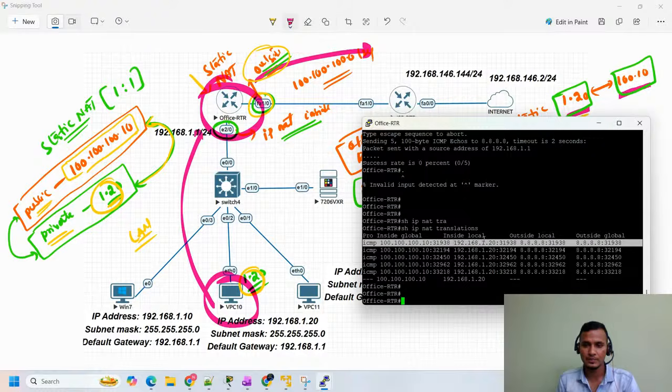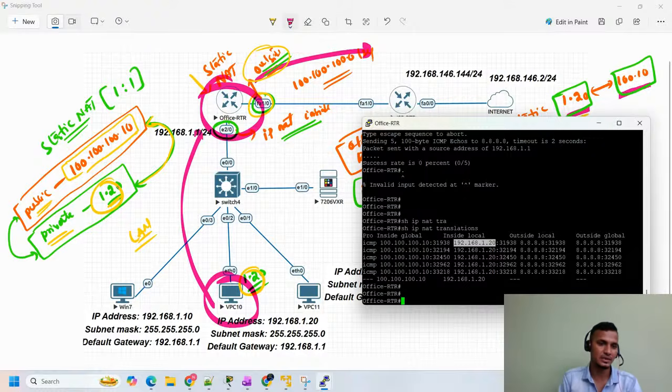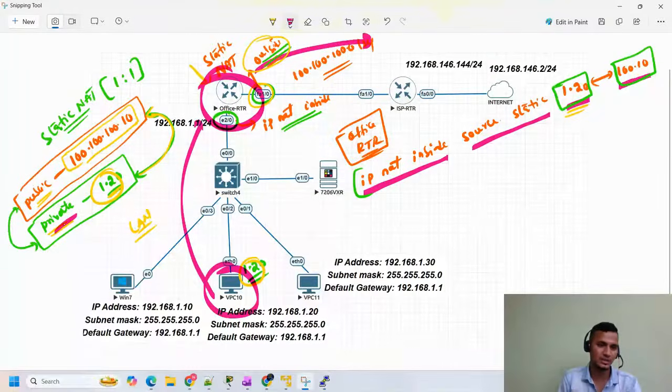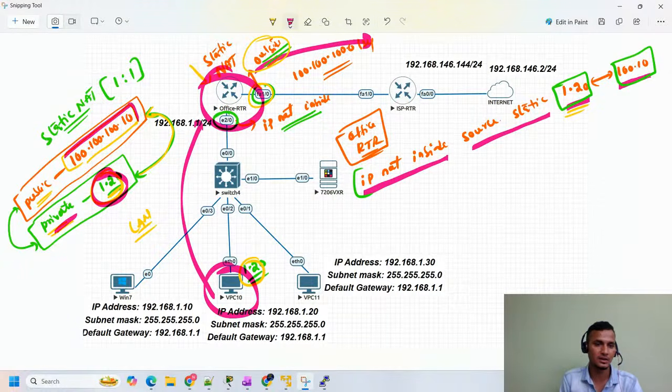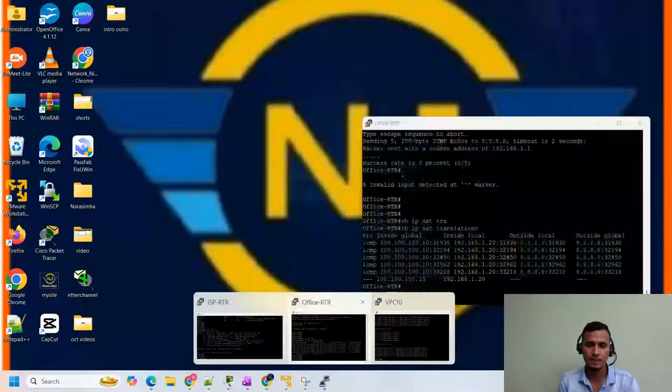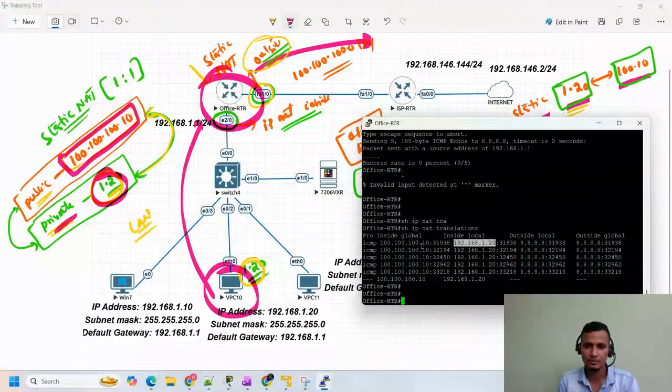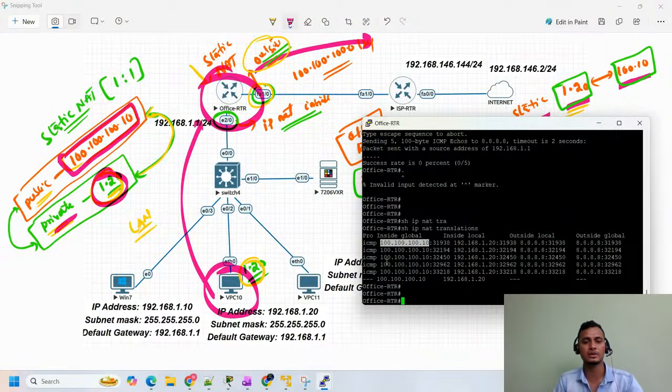This is our private IP address, 1.20. That's what we discussed here. 1.20 is our private IP address, which we map with 100.100.100.10. The same thing you can see here, guys. Whenever this 1.20 user is trying to reach the internet, that IP is translated to 100.100.100.10. See here, this is your inside local.